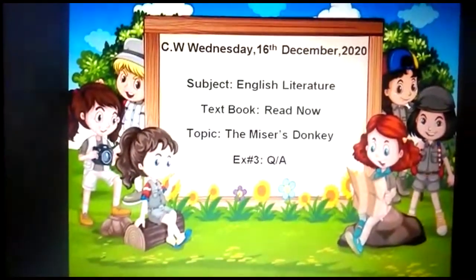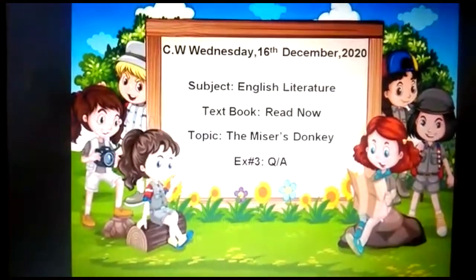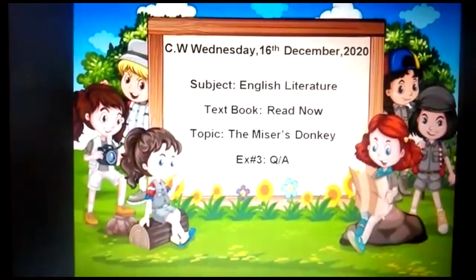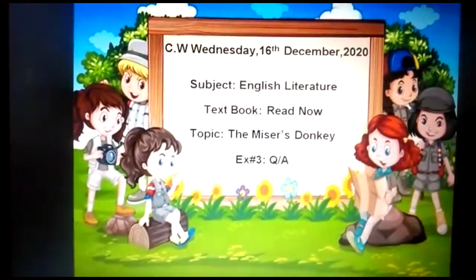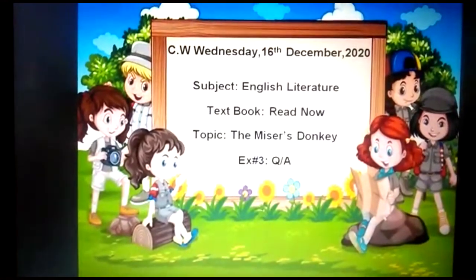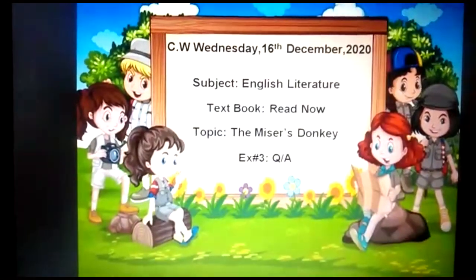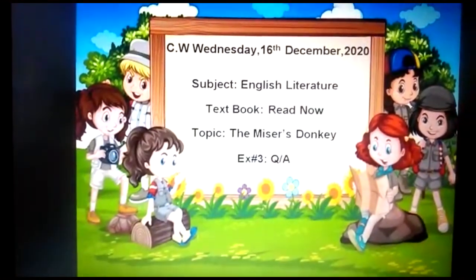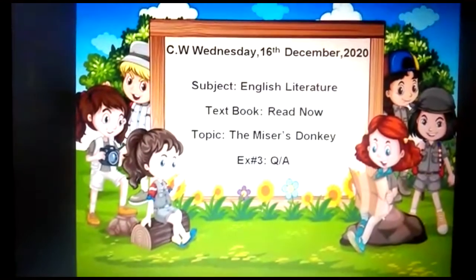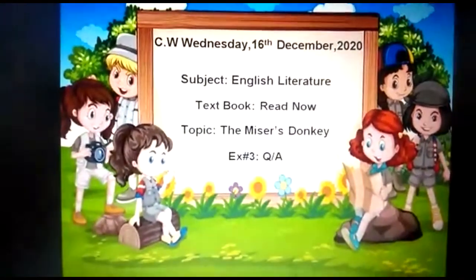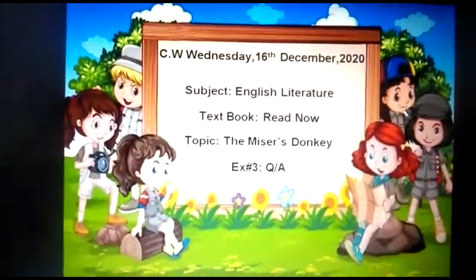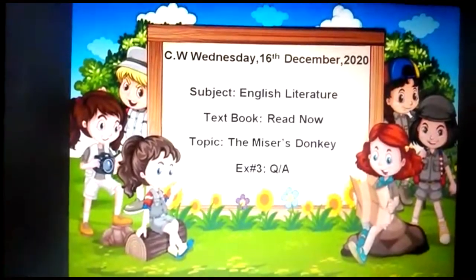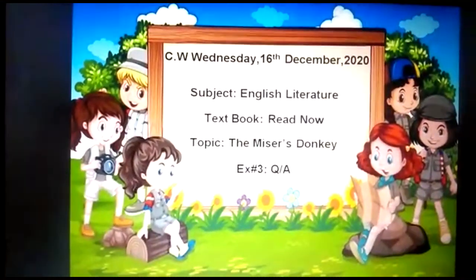So what was the story of this chapter? It was a story of a young man, Rajiv, and his uncle who was very miser. Rajiv wants to marry a very beautiful, kind girl, and his parents demanded 5,000 piastres to give him the hand of the girl. But he didn't have that money, so he went to his uncle and asked for the remaining 3,000 piastres. His uncle was a miser. He had that money, but he didn't want to give it to Rajiv. He died, murdered by the robbers. So what happened next? His donkey helped him to find the money of the miser.